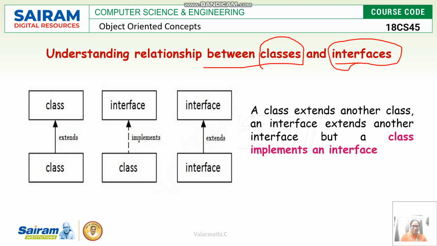A class can extend another class, but a class can implement an interface. So class and class can be extended. Similarly, interface and interface can be extended. But if a class wants to use an interface, it should implement the interface. So this is the relation between classes and interfaces.